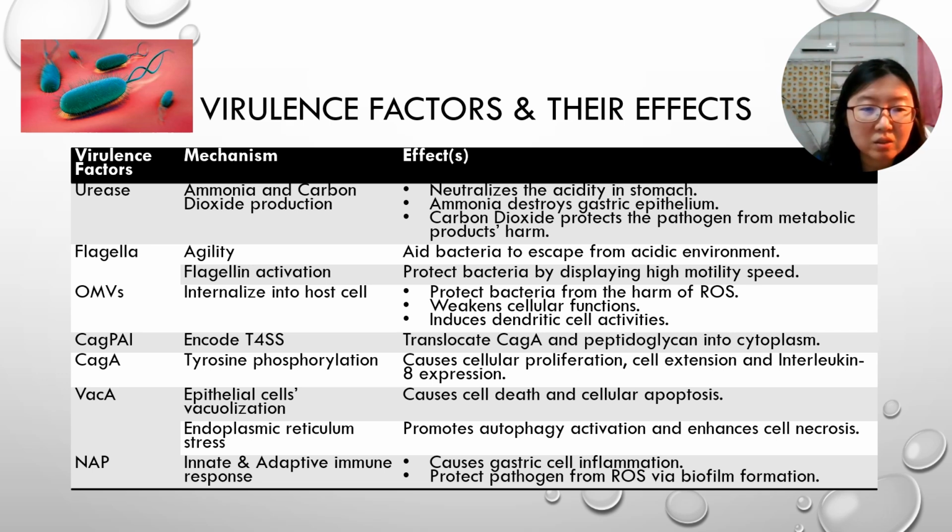VacA can cause epithelial cell vacuolation, leading to cell death and apoptosis, and the neutrophil-activating protein causes endoplasmic reticulum stress and leads to autophagy activation and enhanced cell necrosis, and also causes innate and adaptive immune responses, leading to inflammation of the gastric cell, and also helps protect the pathogen from reactive oxygen species via biofilm formation.